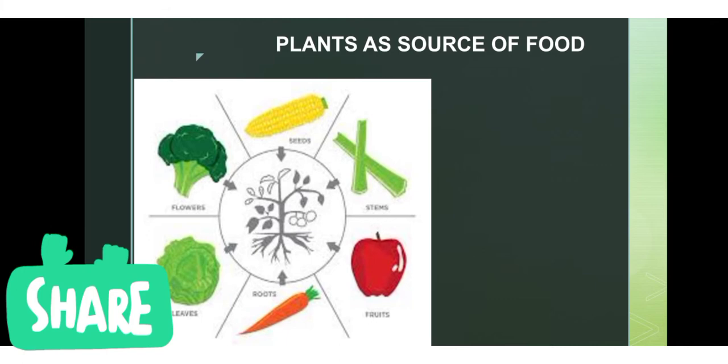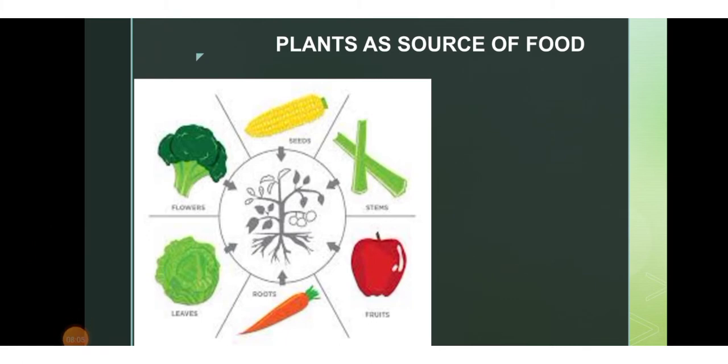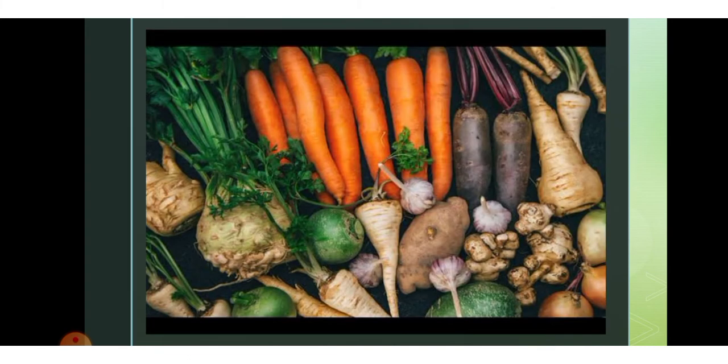Now let us learn about plants as a source of food. Plants are the main source of food as plants are producers. Different parts of the plant are sources of food for living creatures. We eat the stem, roots, leaves and flowers of different plants. We eat vegetables, fruits, pulses, nuts, cereals, spices and beverages from plants. Now let's learn about them one by one.